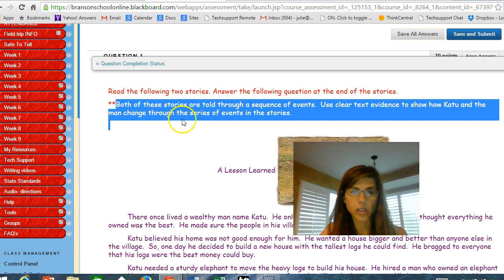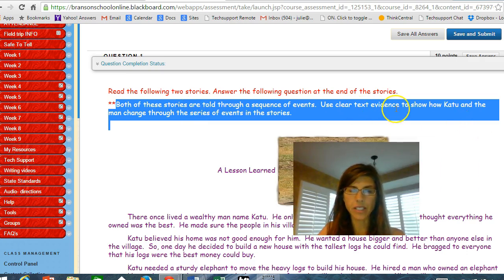Both of these stories are told through a sequence of events. So stories have events in order. And you're going to be reading two passages. Use clear text evidence to show how Katu and the man changed through the series of events in the story. So there's a man named Katu, and then there's just a person, just a man, who changed through a series of events in the story.